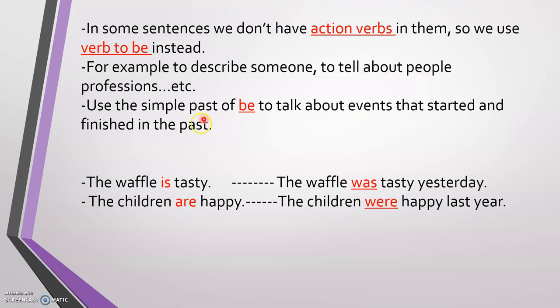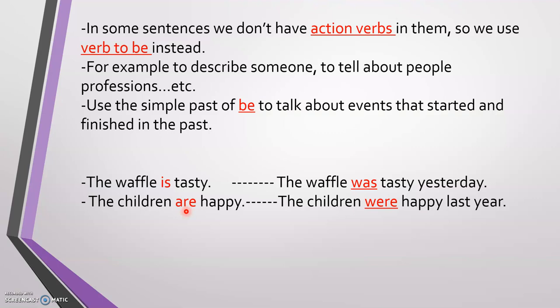Let's see. For example, the waffle is tasty, right? I'm eating a waffle right now, so I'm describing the waffle. So I tell you the waffle is tasty. So is is the verb to be in the present tense. For example, the children are happy. I'm describing how they are. The children are happy. So are is the verb to be now.